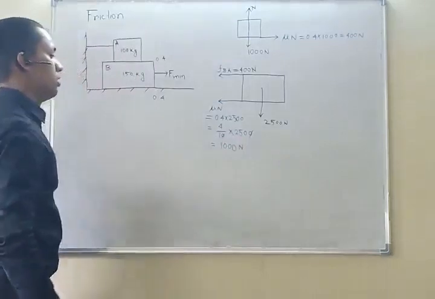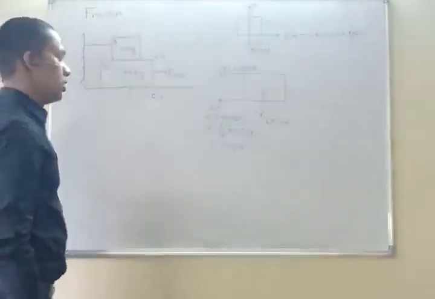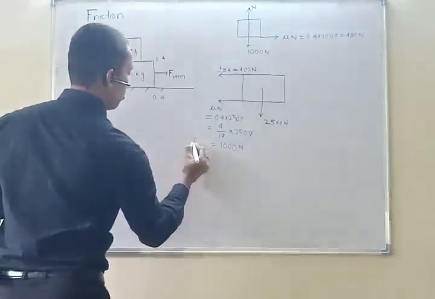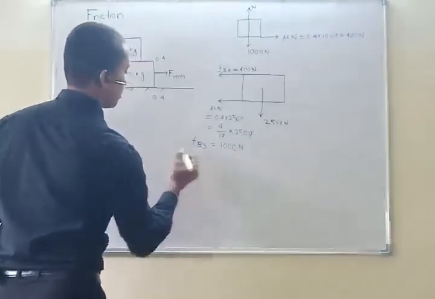So 1000 Newton is the maximum force that can be offered by the surface on block B.